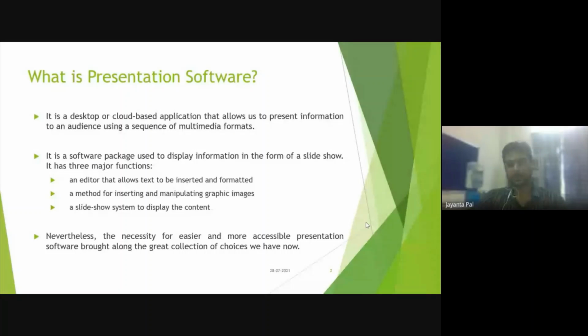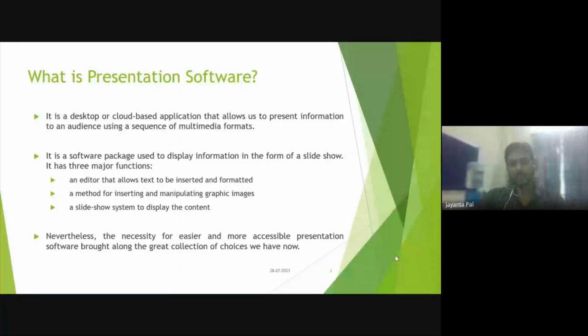The content has to be there, the basic or minimum criteria for a software to be called a presentation software. Obviously, there is a necessity for easier and more accessible presentation software, which has brought along the great collection of choice we have now.